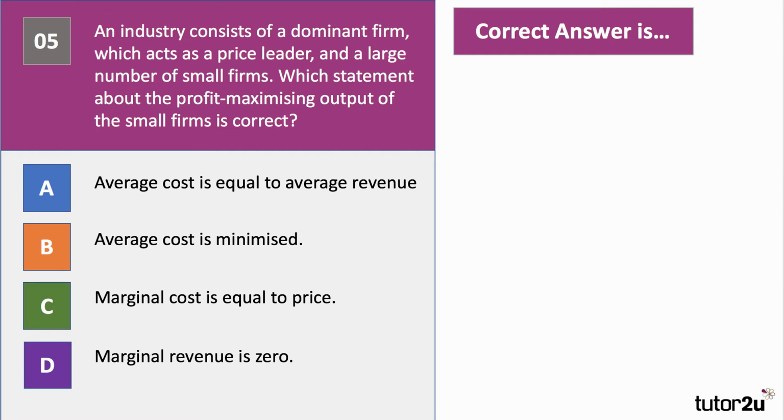An industry consists of one dominant firm which acts as a price leader and a large number of small firms. Which statement about the profit maximising output of the small firms do you think is correct? Have a go at question 5. Okay, the key to this is to think about what happens to these smaller firms in the market if one firm is the dominant firm, effectively setting the prices, the price leader. When will the other firms, the smaller businesses, maximise profit? The answer to question 5 is C, where marginal cost is equal to price.